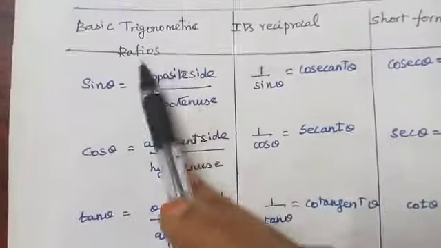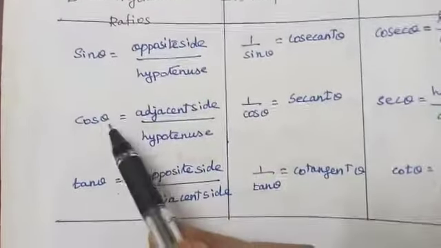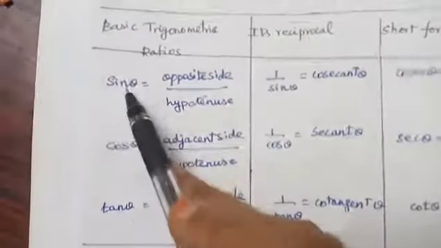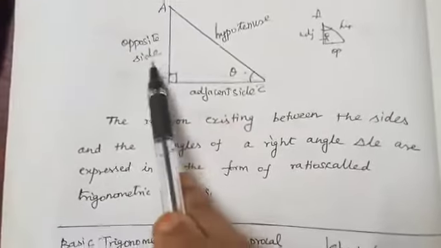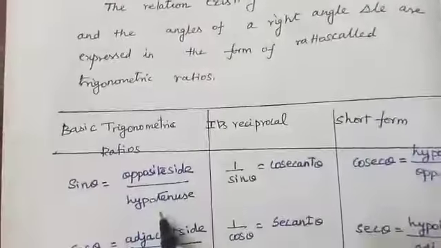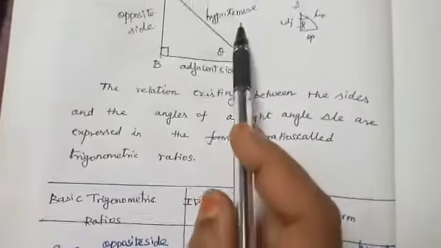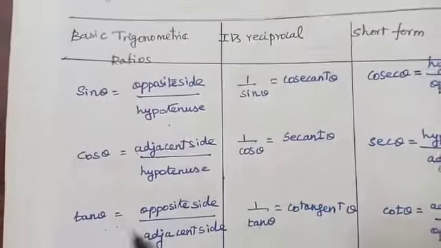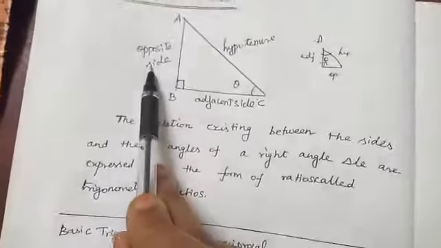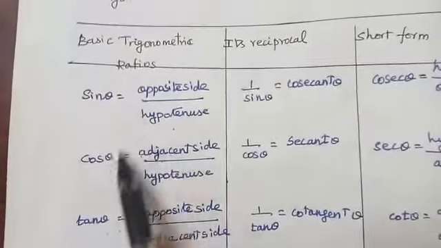Okay, children? Now let us write the basic trigonometric ratios. We have three basic trigonometric ratios: sin theta, cos theta, tan theta. Okay. So sin theta, how do we write sin theta? Sin theta is equal to opposite side by hypotenuse. Opposite side by hypotenuse. Next cos theta. Cos theta is equal to adjacent side by hypotenuse. Next tan theta. Tan theta is equal to opposite side divided by adjacent side. These are the basic three ratios.